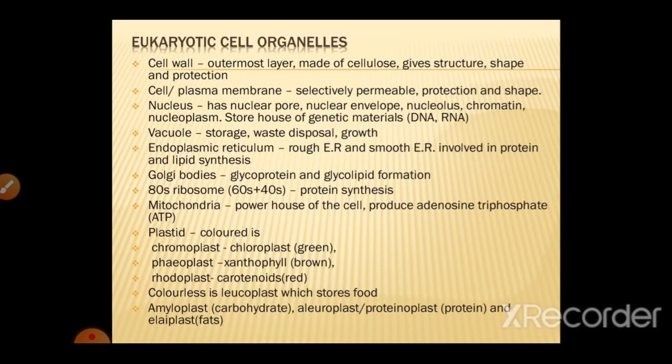Now we are going to talk about the eukaryotic cell organelles. Here is the cell wall, which is outermost, and in eukaryotes it is made up of cellulose. It gives structure and shape and protection to the cell. Then there is the cell membrane or plasma membrane, which is selectively permeable, same as the prokaryotes, and it provides protection and shape.